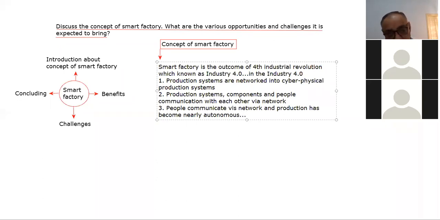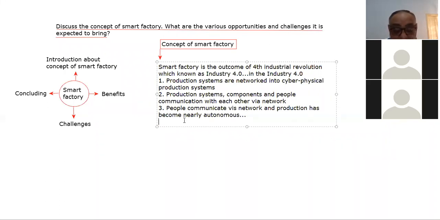So this is important, which industry 4.0 has brought for us: networking and communication from a distance. This is important, which has been given to us by industry 4.0, and which has made the concept of smart factory a reality, right?